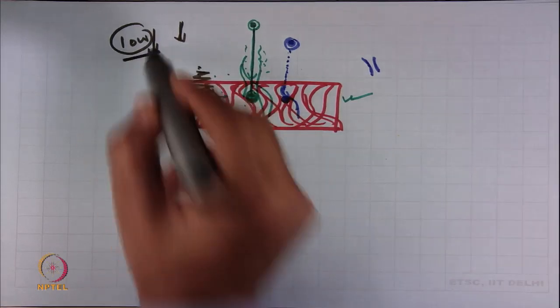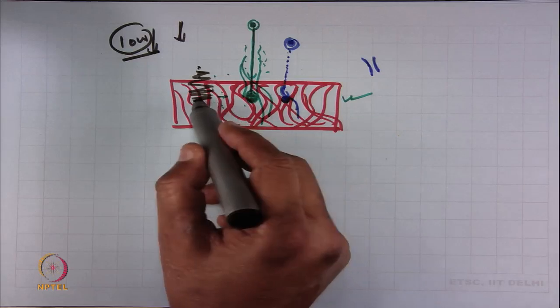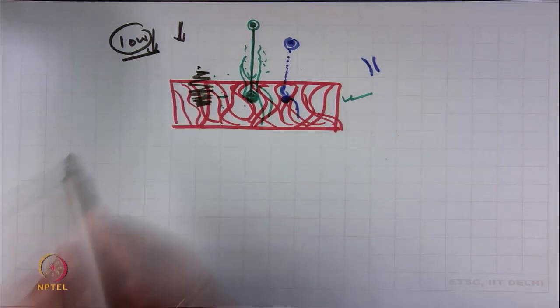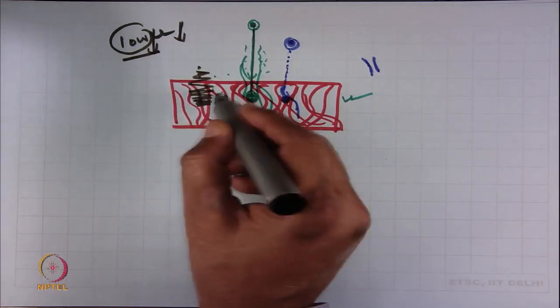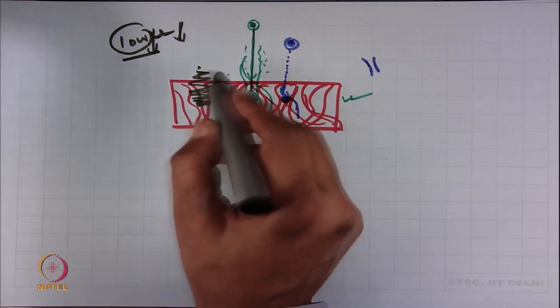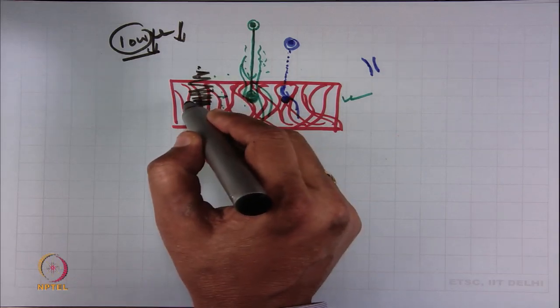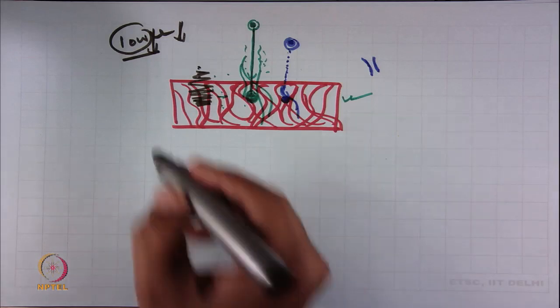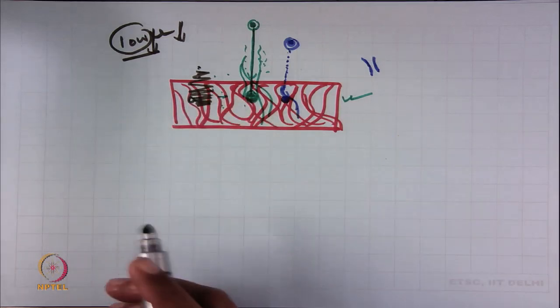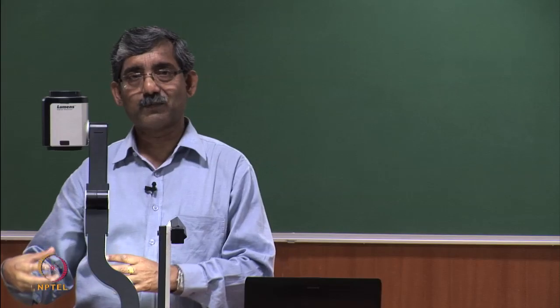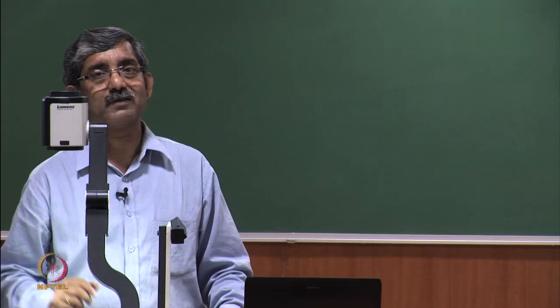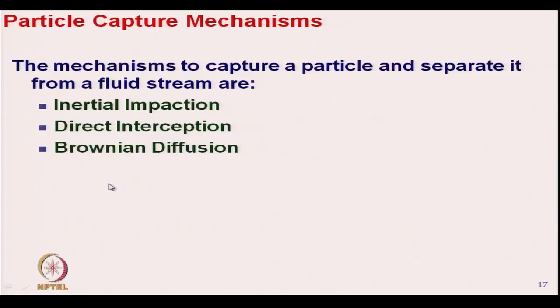As the velocity of air is low, the Brownian motion will not get affected by the flow of the air. So, during its Brownian motion, the particle will strike the fiber and will be settled on the structure. So, it will be captured inside the fibrous medium. This is the Brownian diffusion capture mechanism.